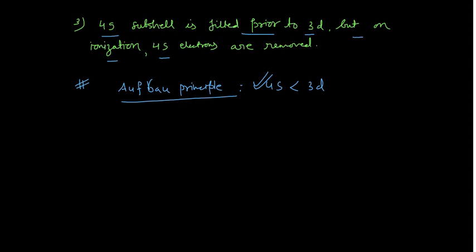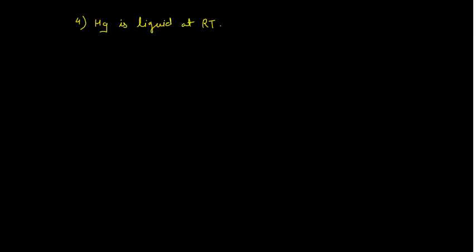Now moving to the next question. It says, mercury is a liquid at room temperature. In fact, this is a very famous question. Mercury is the only metal in the periodic table which exists in liquid form at room temperature. So what could be the reason behind this? You can understand the reason very beautifully if you write the electronic configuration of mercury, which has the atomic number of 80.